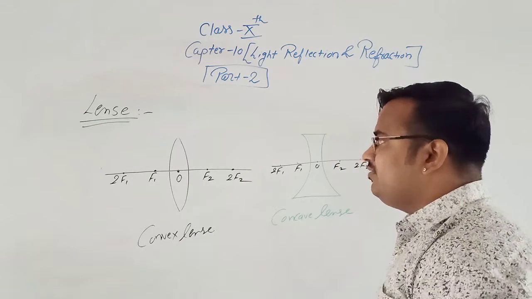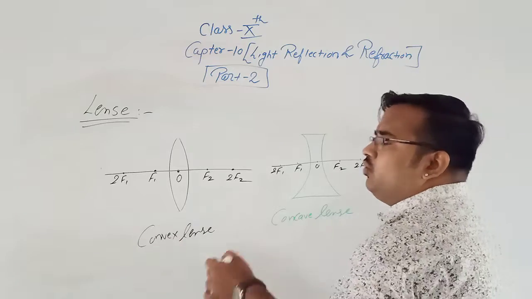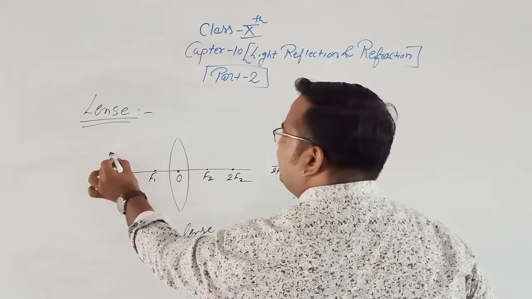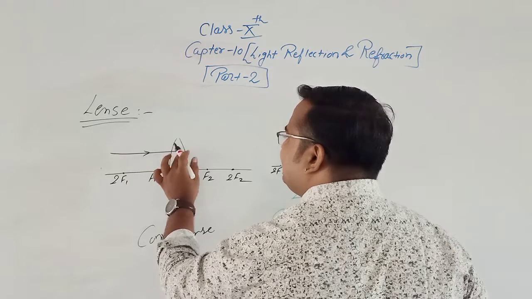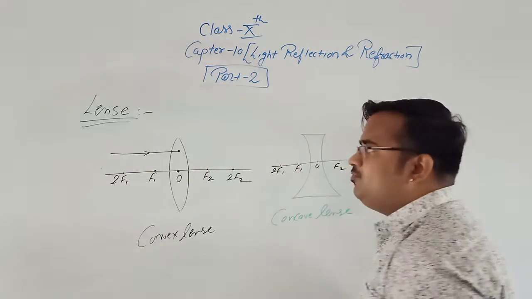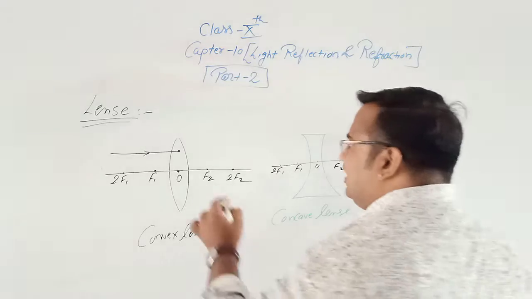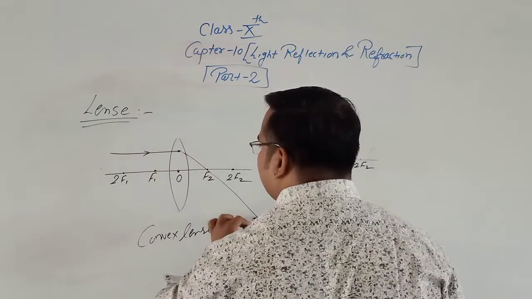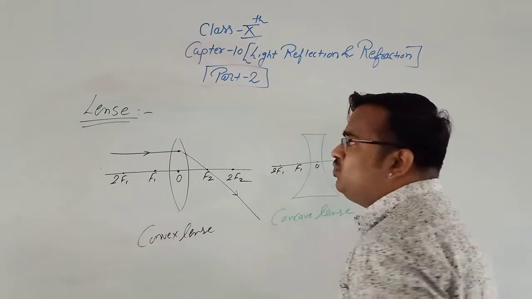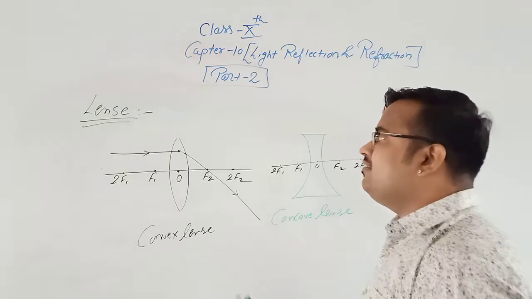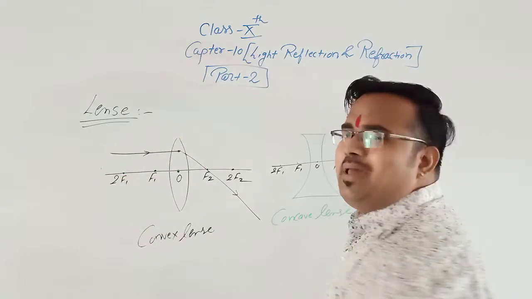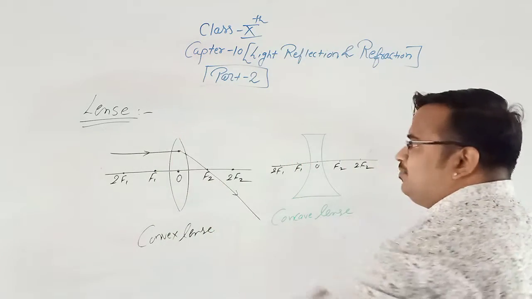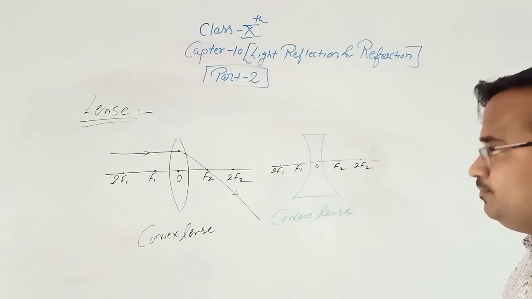Now see the rules for image formation. If the incident ray is parallel to the principal axis, it passes through the focus. Only 2 rules will be applicable in case of lens. If the incident ray is parallel to the principal axis, it passes through the focus.